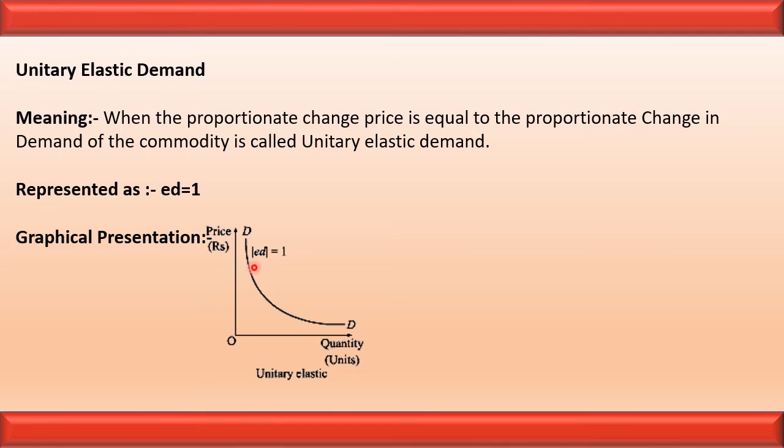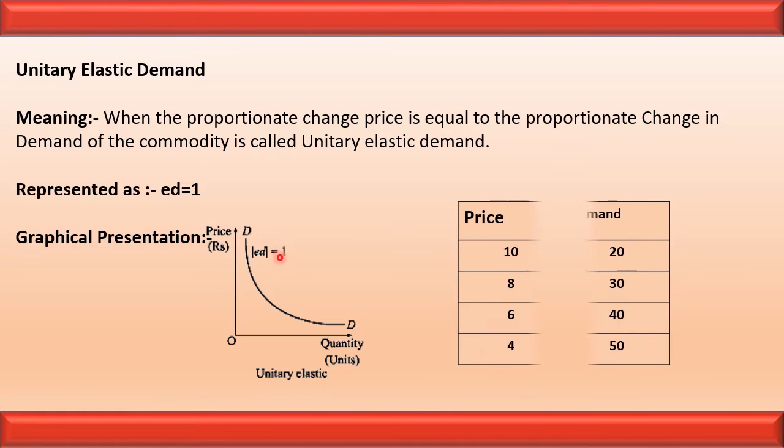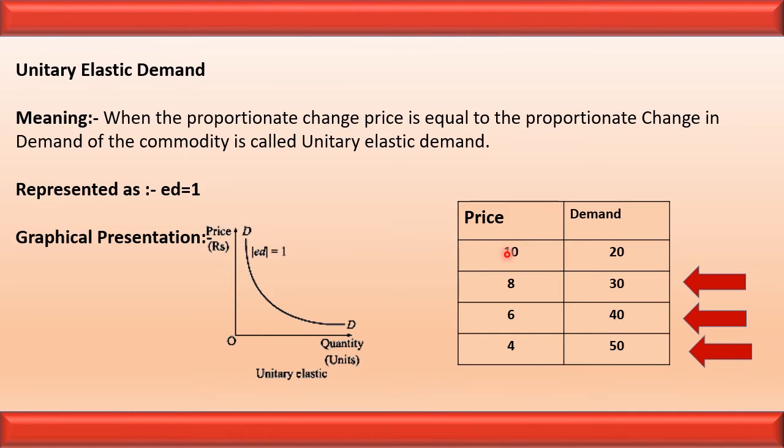To be more clear, let us understand it through the schedule. Here we can see when the price is 10, demand is 20. When the price is 8, demand is 30. When the price is 6, demand is 40. When the price is 4, demand is 50. Here we can see that the percentage change in price is equal to the percentage change in demand.